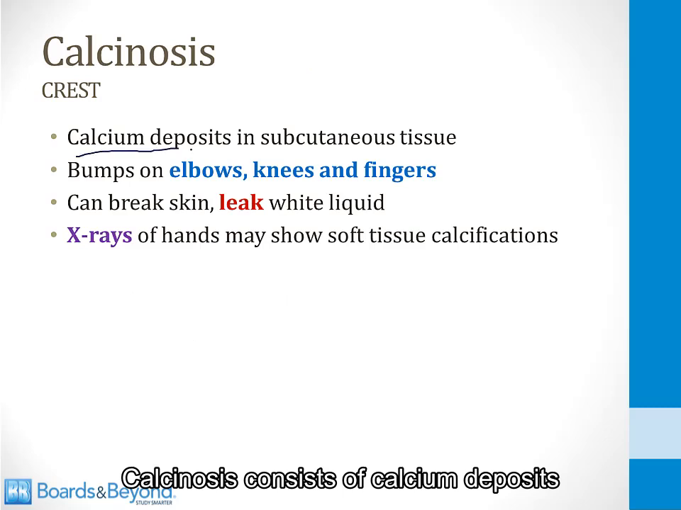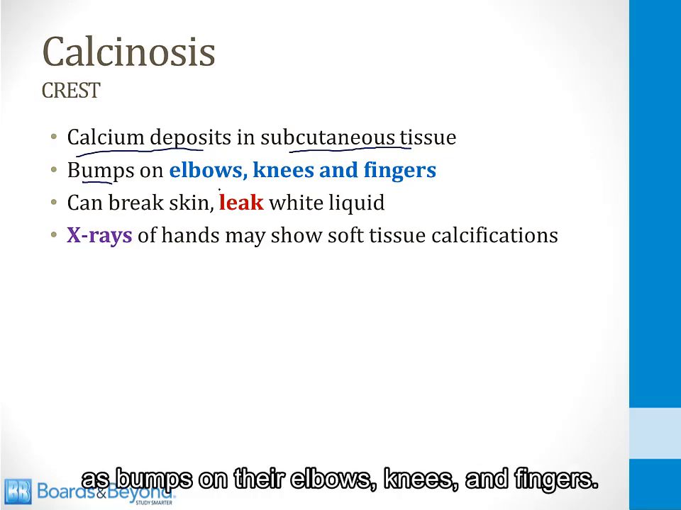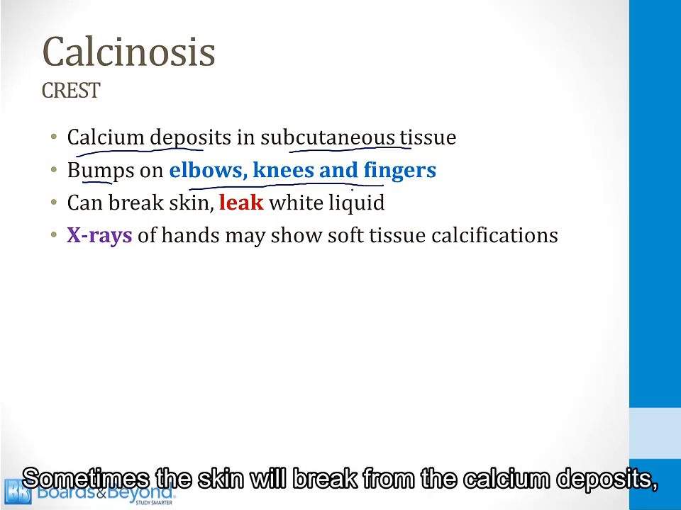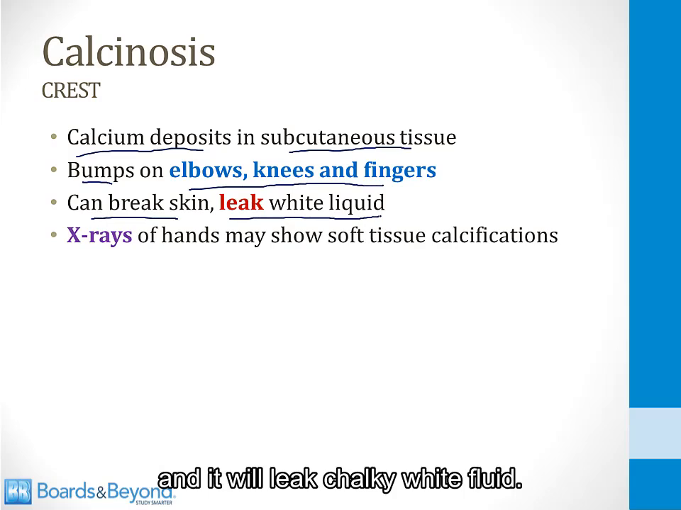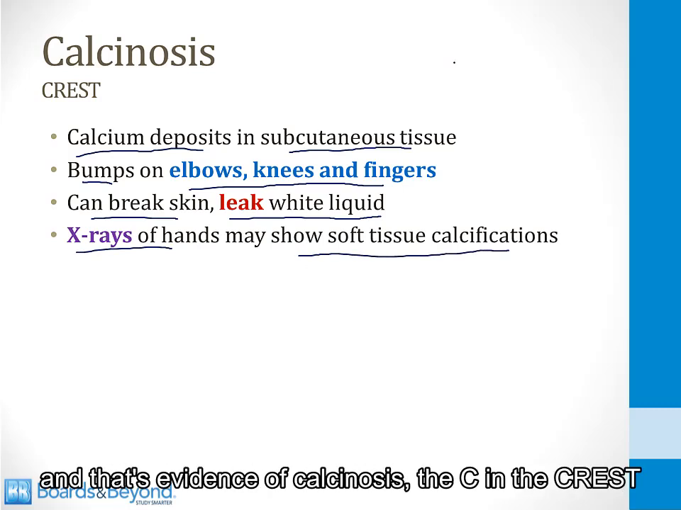Calcinosis consists of calcium deposits in the subcutaneous tissue, and this will present in patients with the limited form of scleroderma as bumps on their elbows, knees, and fingers. Sometimes the skin will break from the calcium deposits and it will leak chalky white fluid. And the way this often is picked up is by x-rays done on the hands. These may show soft tissue calcifications, and that's evidence of calcinosis, the C in the CREST of the limited form of scleroderma.